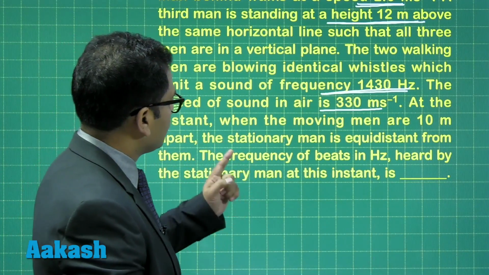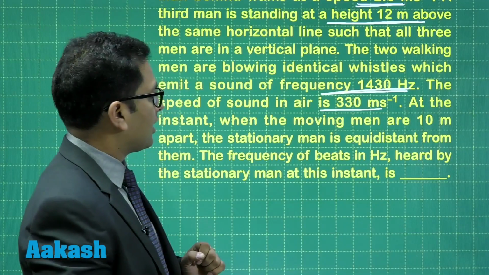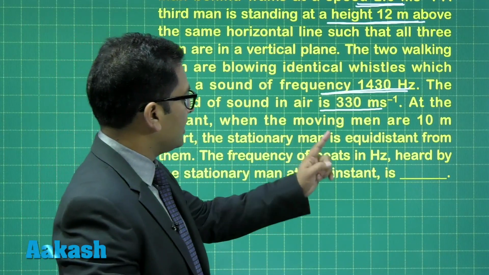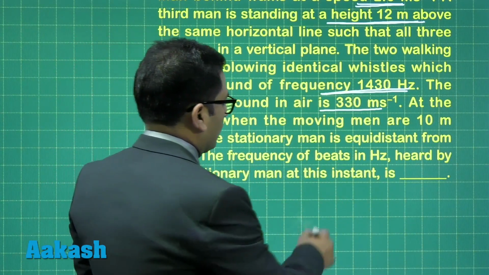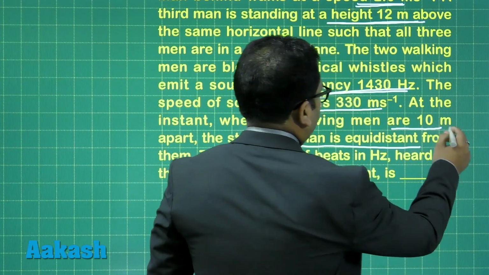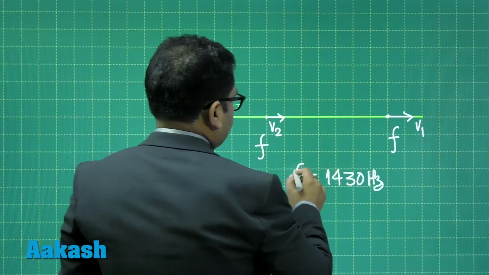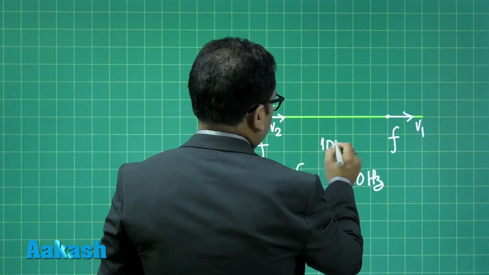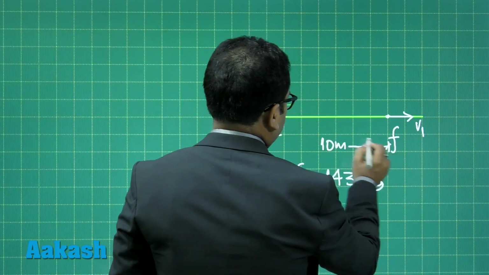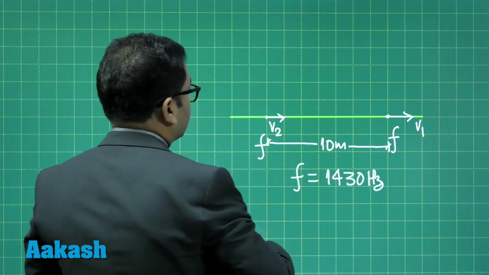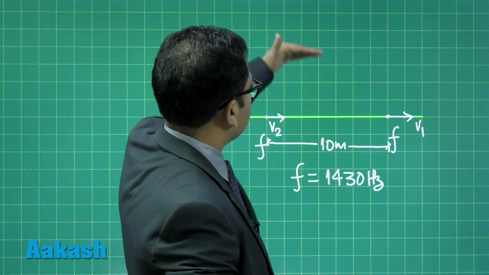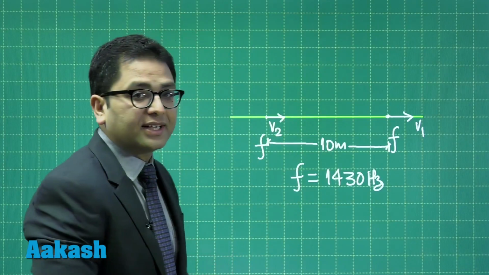At the instant when the moving men are 10 meter apart, the stationary man is equidistant from them. Now, this statement will help us to draw the figure. At this instant, when the separation between them is 10 meter, the third man is 12 meter above and equidistant.